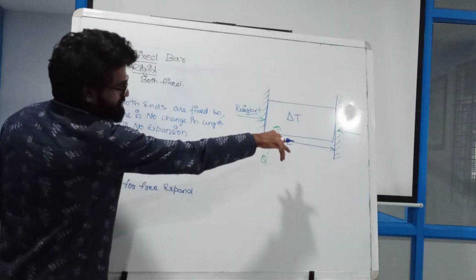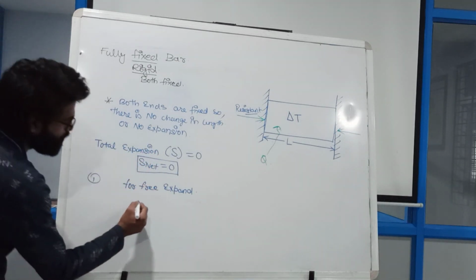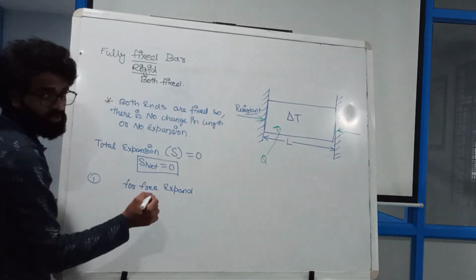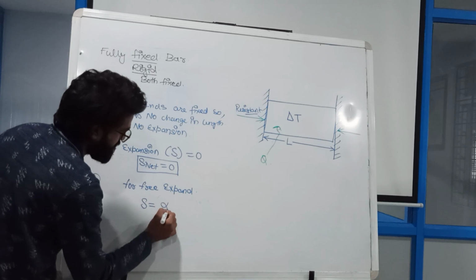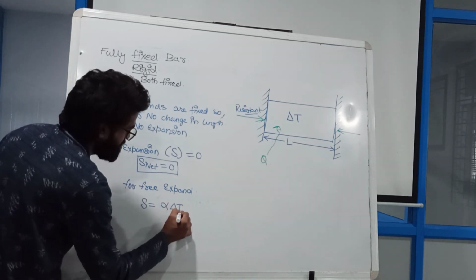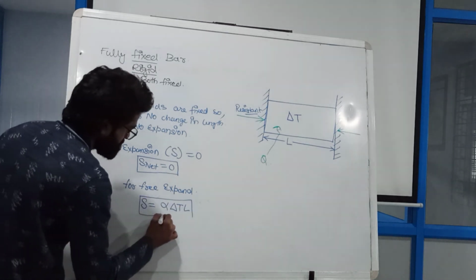If this bar is free, then for free expansion I know my delta value. Delta is equal to how much? That we already calculated earlier, that is alpha delta T into L. This is my free expansion.